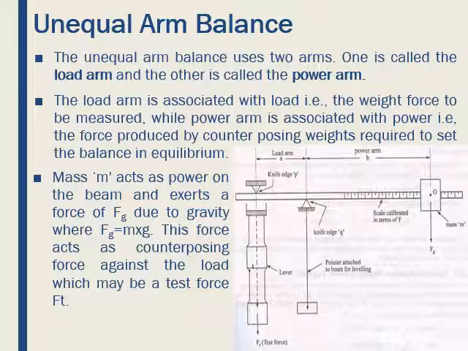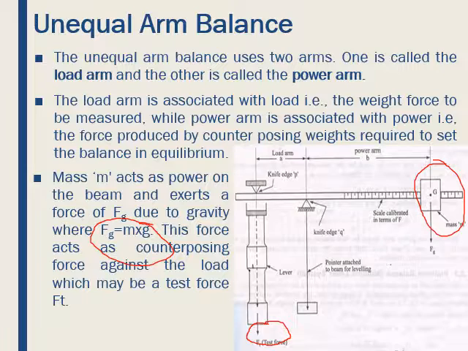So the figure shows the unequal arm balance. Here force M acts as a power on the beam and exerts a force Fg, which is due to gravity, where Fg is equal to m into g. And this force acts as a counterpoising force against the load, which may be a test force Ft. This is a counter force.